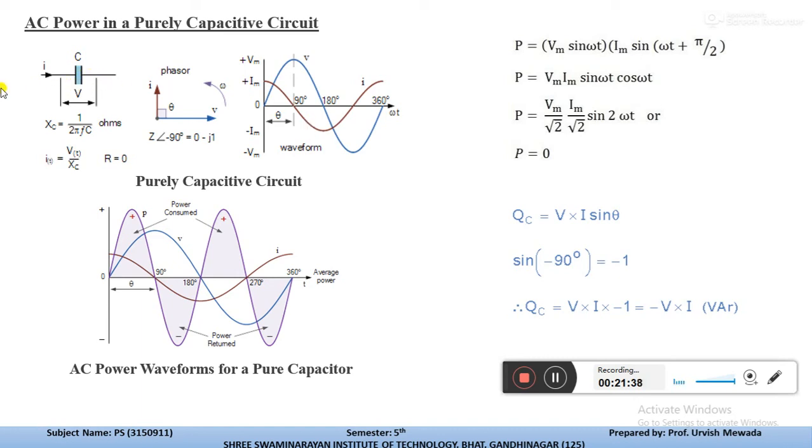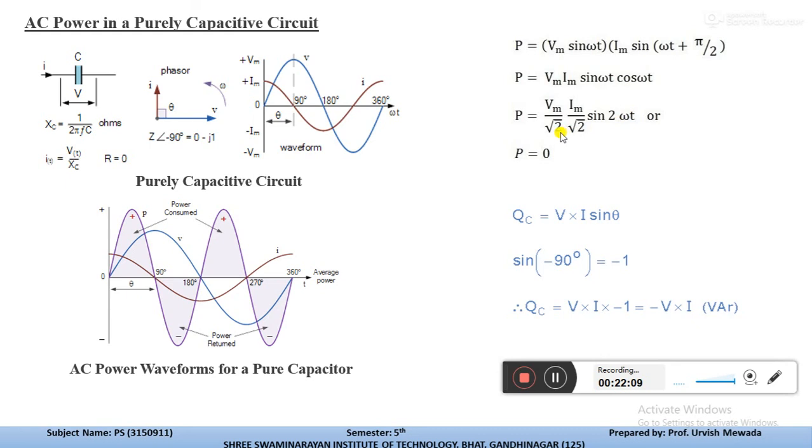Now let us write the equation for active power and reactive power. P is equal to Vm sin omega t, times Im sin (omega t plus pi by 2). So it will become Vm Im sin omega t cos omega t. The RMS value of Vm is Vm by root 2, and the RMS value of Im is Im by root 2, and sin omega t into cos omega t will become sin 2 omega t by 2.